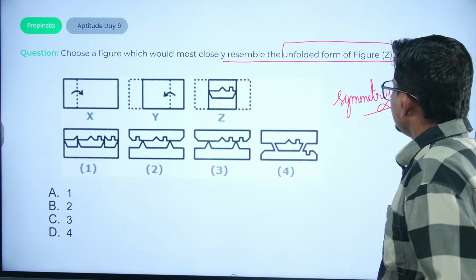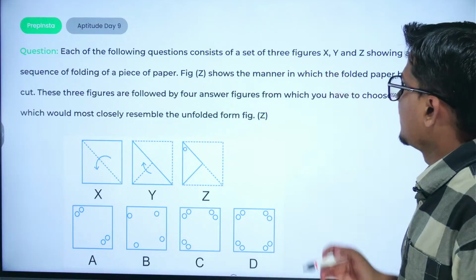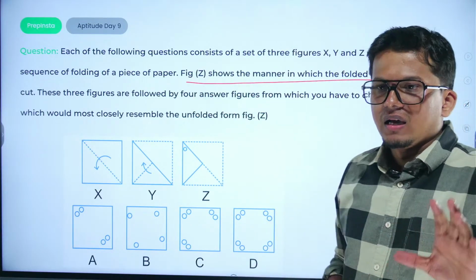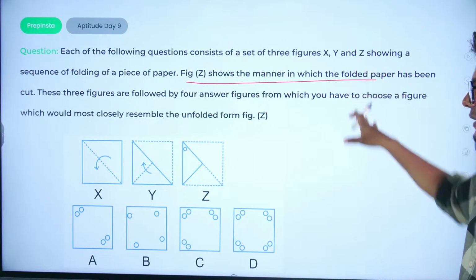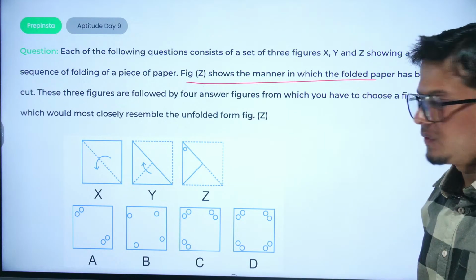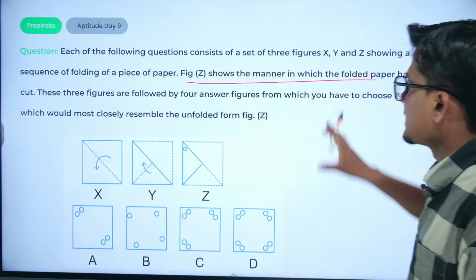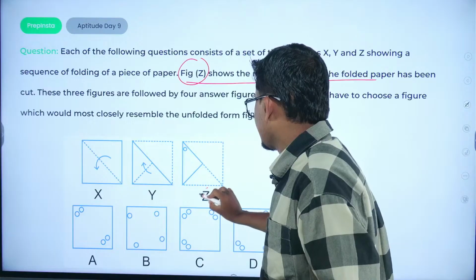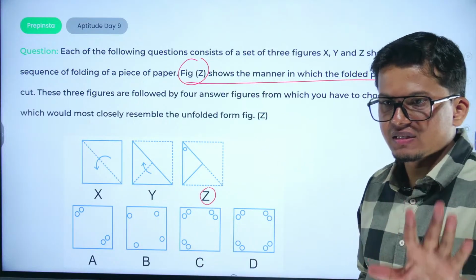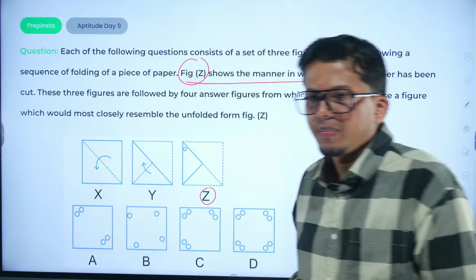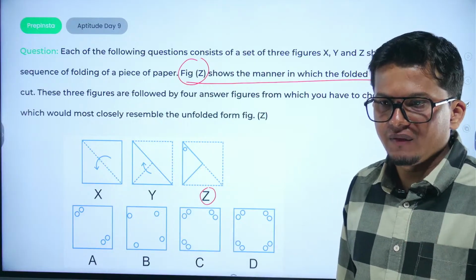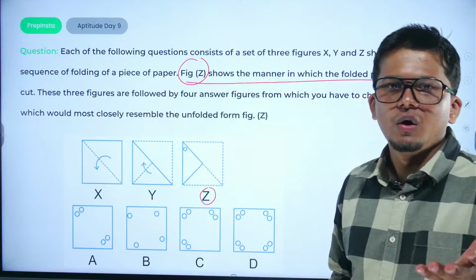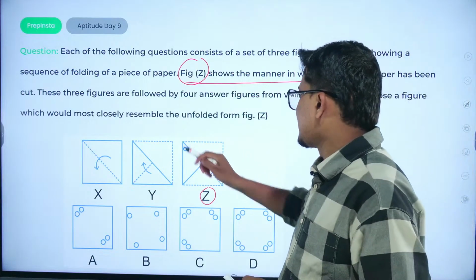If you are confused, I have the whole question as well. देखो, if you are watching the channel or the topic for the very first time, don't get confused. Just read out this question. This would be the actual question. Okay. For example, always remember there would be three figures given. First we are folding the paper in a certain way, and Z would be the last diagram in which there would be a cut or a punch here.